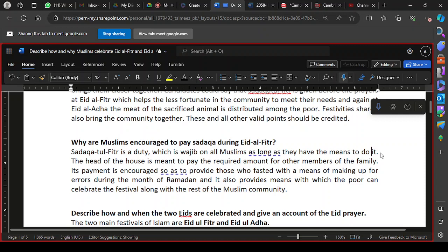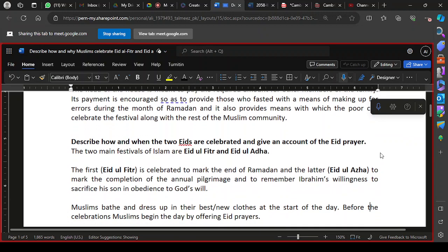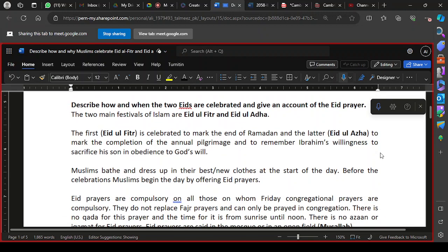Okay, the last question is also a very detailed one, and this is very well explained over here. Describe how and when the two Eids are celebrated, and give an account of the Eid prayer. Okay, so there are two main festivals of Islam. We know that Eid al-Fitr and Eid al-Adha. First is Eid al-Fitr. It is celebrated to mark the end of Ramzan. And the second one is Eid al-Adha. It is the completion of the annual pilgrimage Hajj, and it is done in remembrance of Ibrahim's willingness to sacrifice his son.